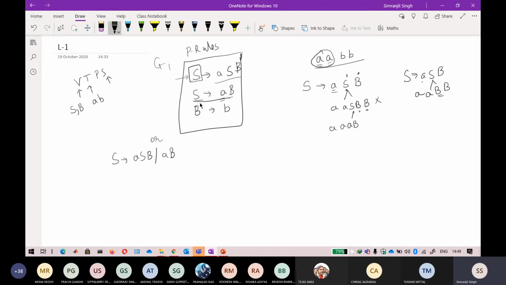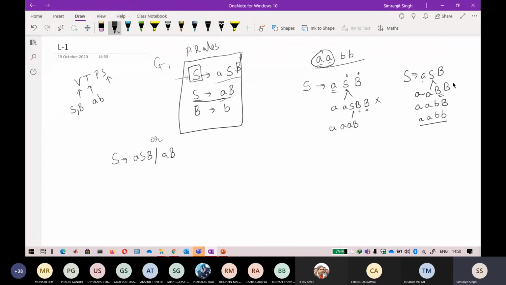So in place of capital B, you can put a single b. This B can also be put as a single b. So I am able to derive abb.